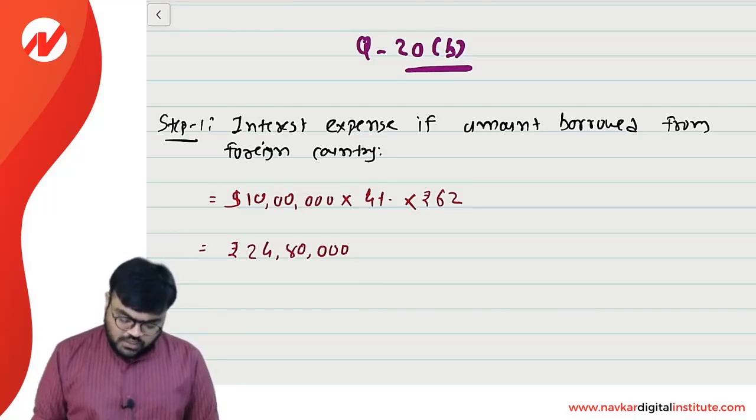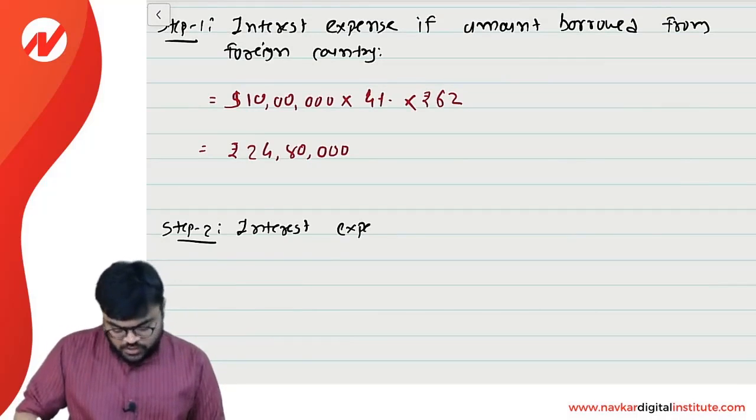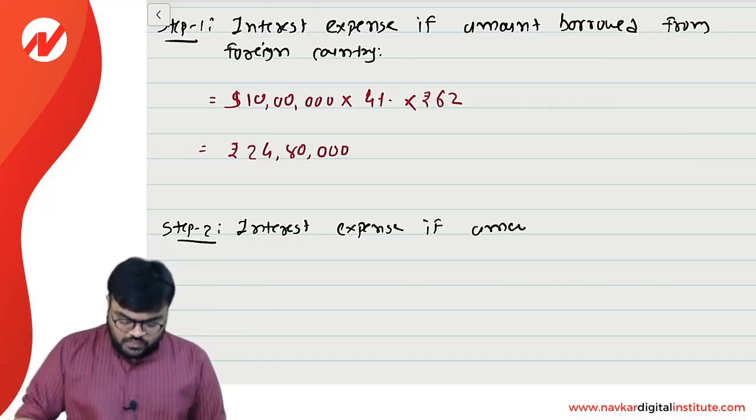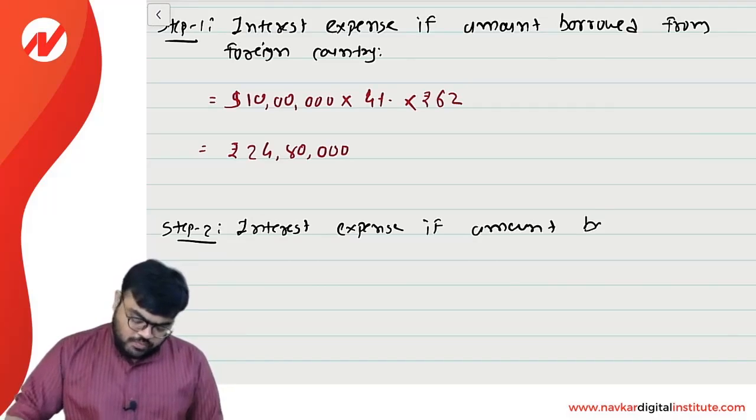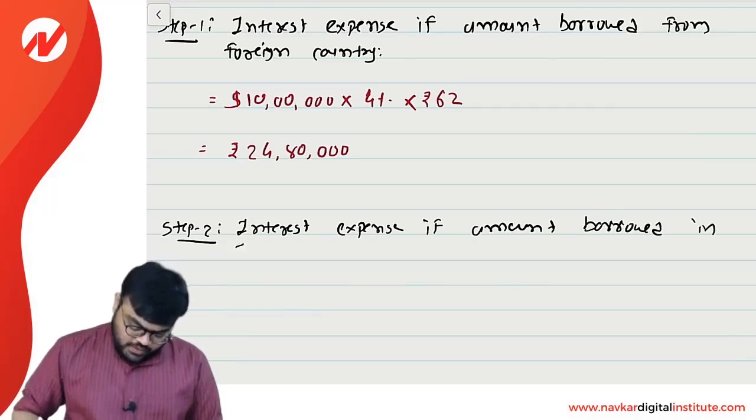Next we will calculate step 2. And step 2 will be interest expense if the amount is borrowed in India. Clear?